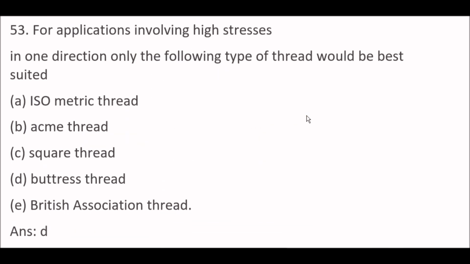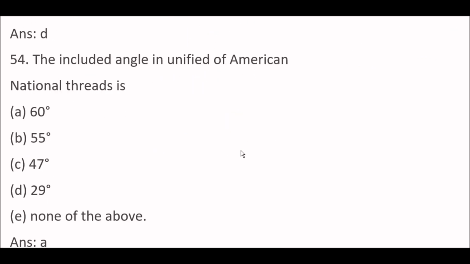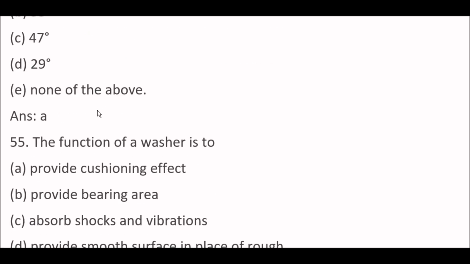Next question. For application involving high stresses in one direction, only the following type of thread would be best suited for buttress thread. Next question. The included angle in unified or American national thread is option A, 60 degree. Next question.